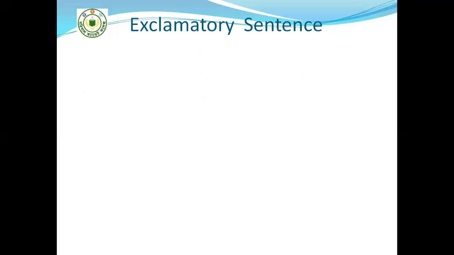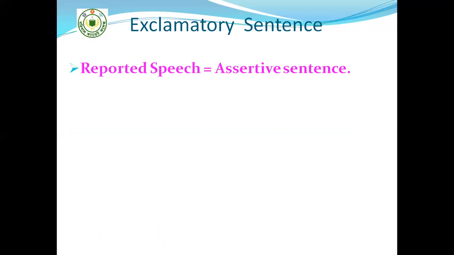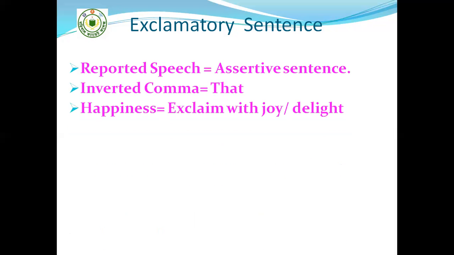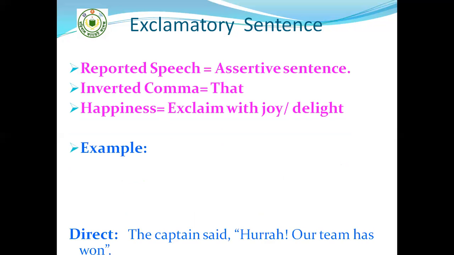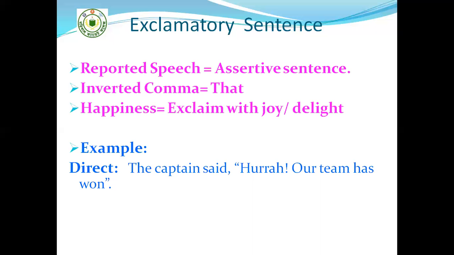Exclamatory sentences express sudden emotion. It might be of happiness or sorrow. So in the exclamatory sentence, the reported speech is changed into assertive sentence. Inverted comma has been changed into that. Then if happiness is expressed, after the reporting, we use reporting verb as exclaimed with joy or delight. See the example. The captain said, "Hurrah, our team has won."